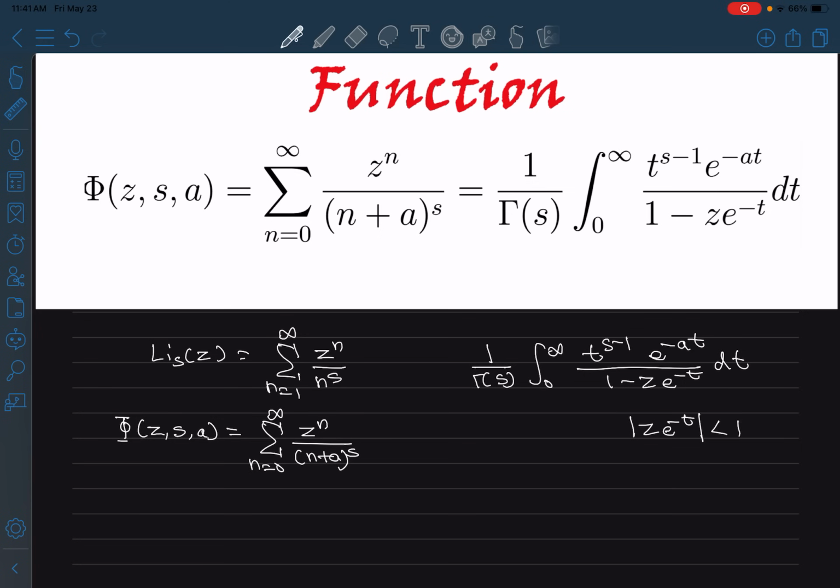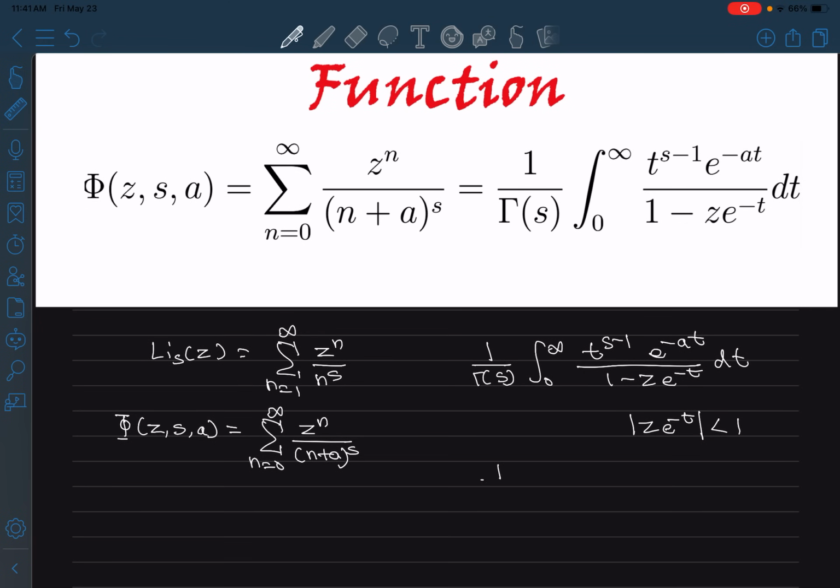So we can just restrict z to be such a number. And if that's the case, this will be the integral from 0 to infinity of t to the power s minus 1, e to the power minus a t, sum from n equals 0 to infinity of z e to the power minus t, to the power n, right? And then also there's this dt.